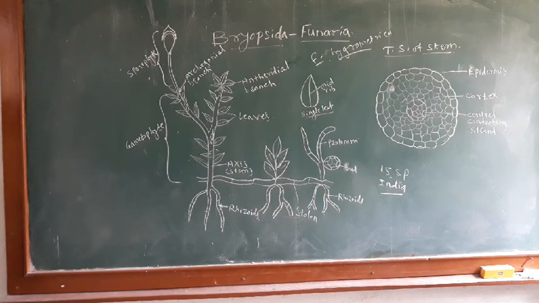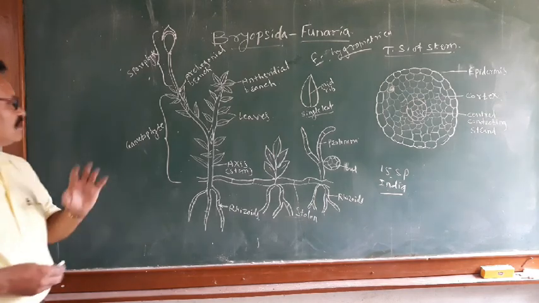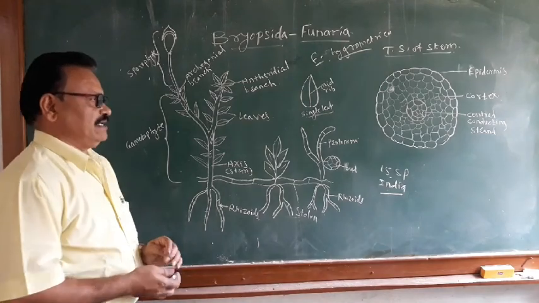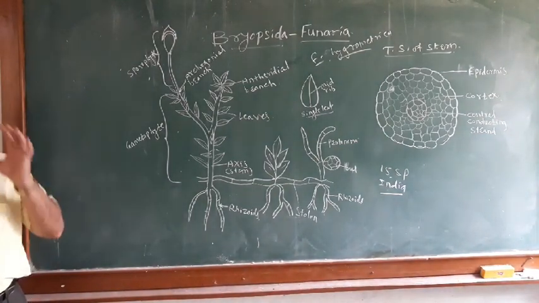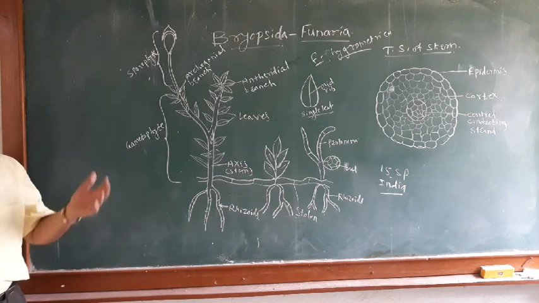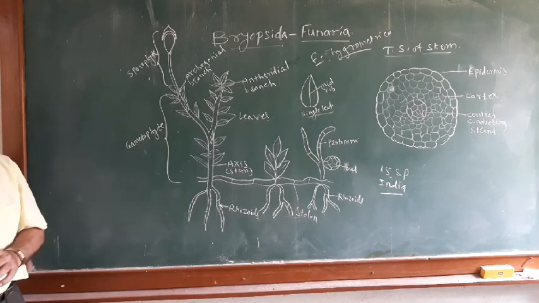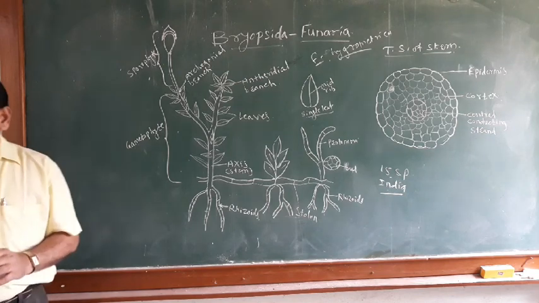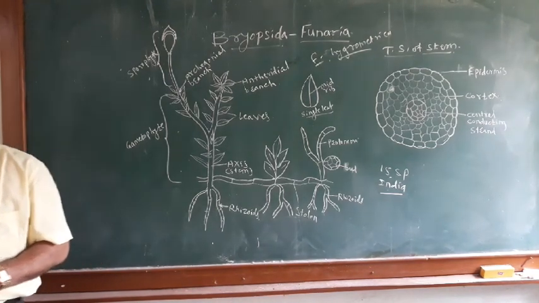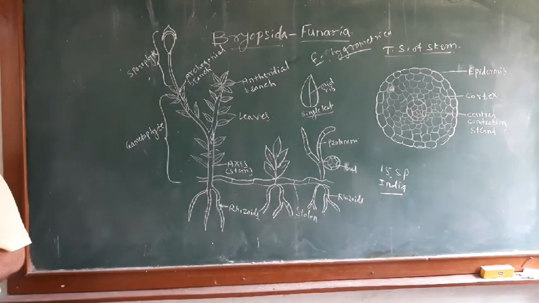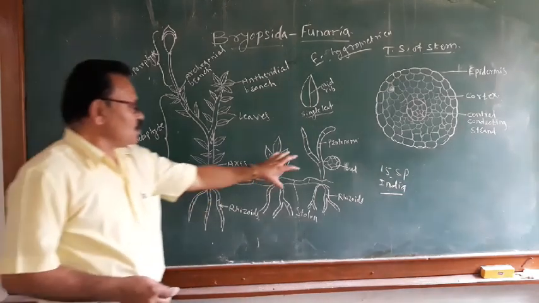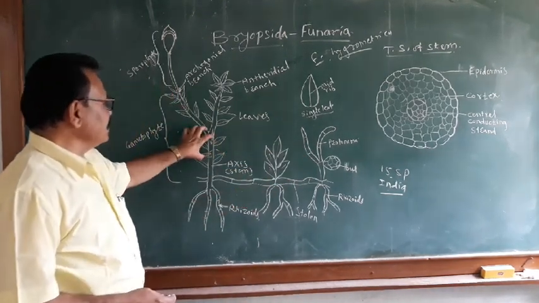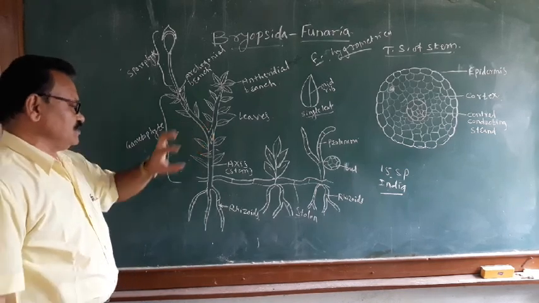Next part is the external morphology of the Funaria, or the external morphology of the gametophyte. The plant body is a gametophyte. It bears the gametes, therefore it is called the gametophytic plant body. The gametophytic plant body of the Funaria shows two distinct stages: one is the protonemal stage and another is the adult stage.